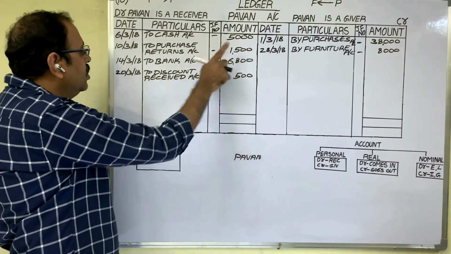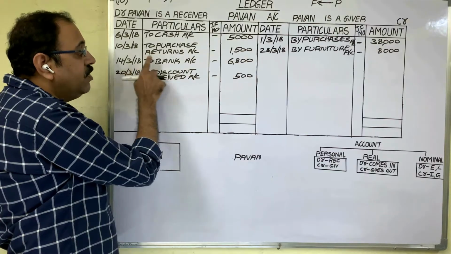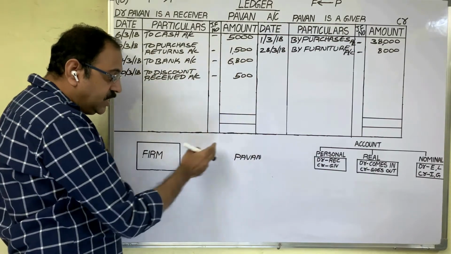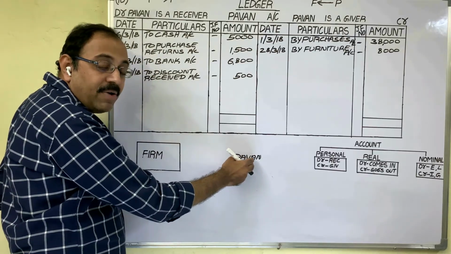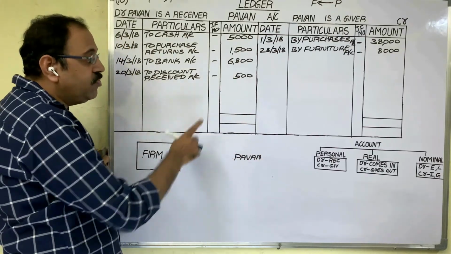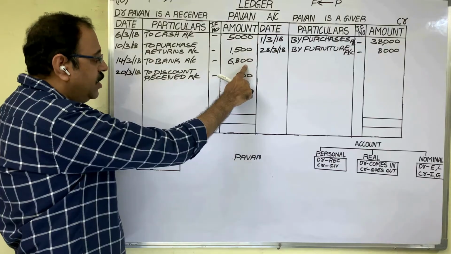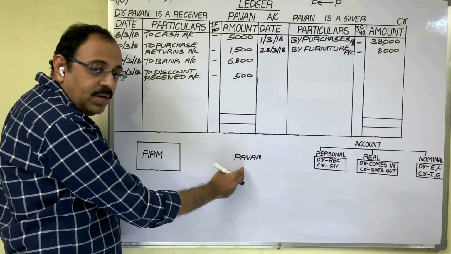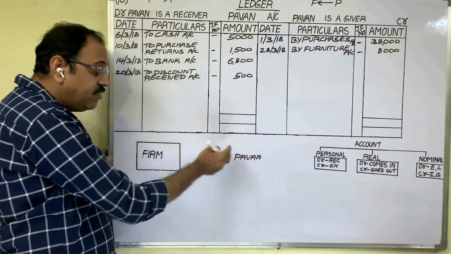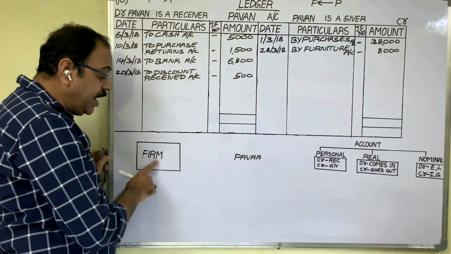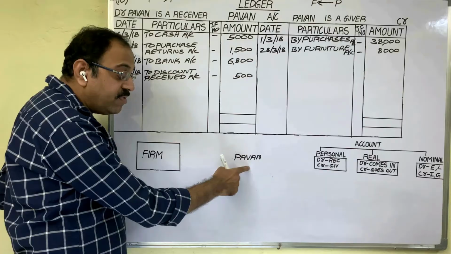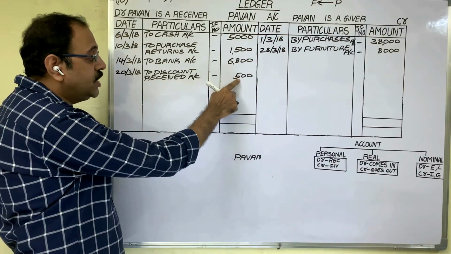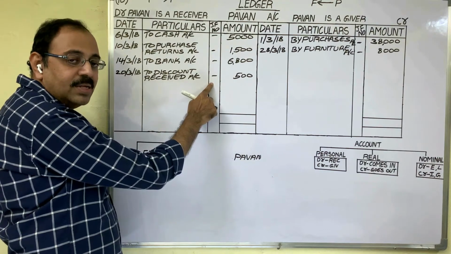On 14th date, we issued a cheque to Pawan. From the firm, the cheque is going to Pawan. Pawan is a receiver here, so it appears on the debit side. On 20th date, we paid cash to Pawan, and Pawan has given discount to us. We paid cash to Pawan, so Pawan is a receiver. Therefore, this 500 appears on the debit side.